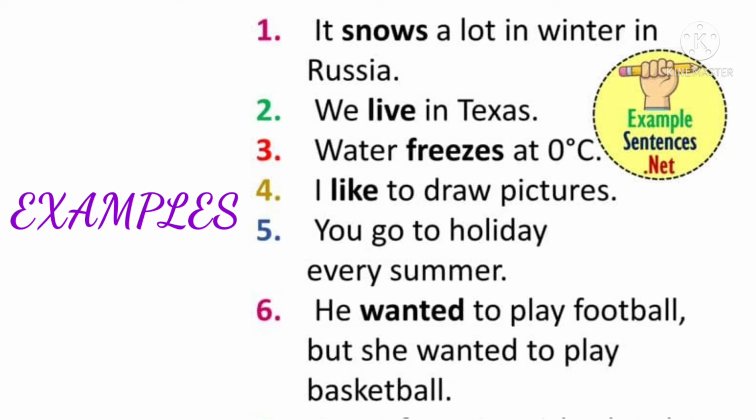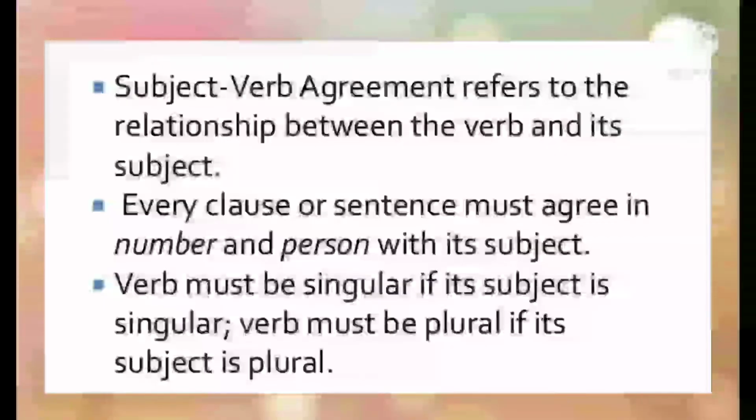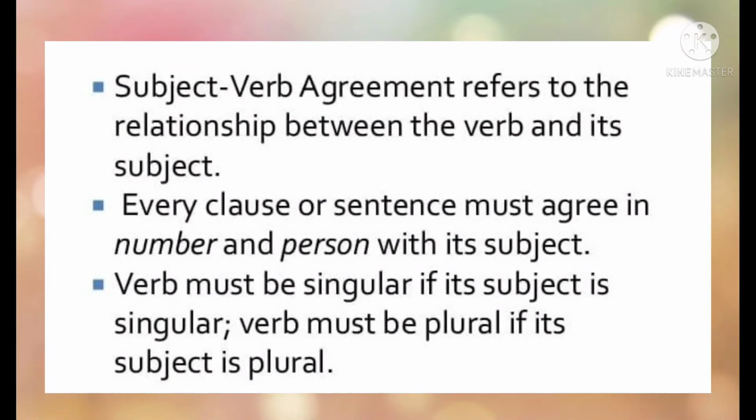Now, verbs are also of two types, auxiliary verbs and main verbs. Auxiliary verbs are the helping verbs. Okay? Now, let us see the next topic, that is subject and verb agreement. In a sentence we have both things, subject and predicate, verb. What is the agreement? It means they both should agree with each other. The relationship between the verb and the subject should be such that they both agree.